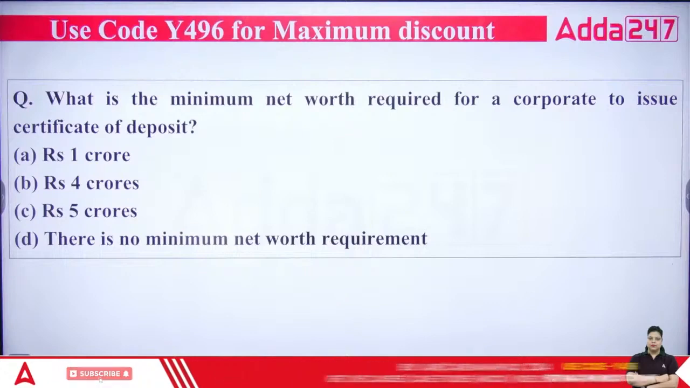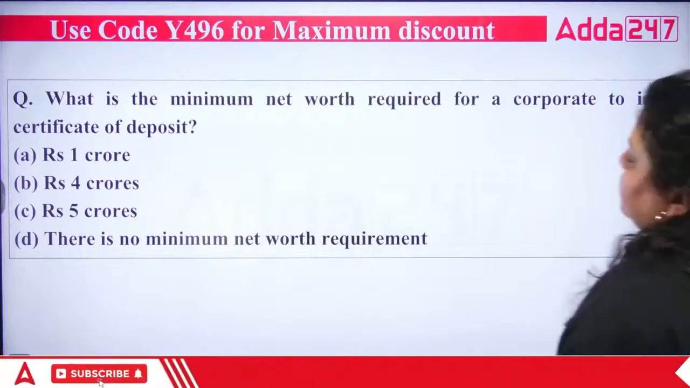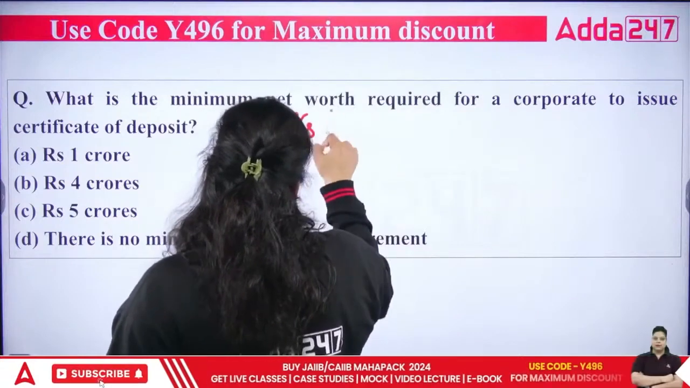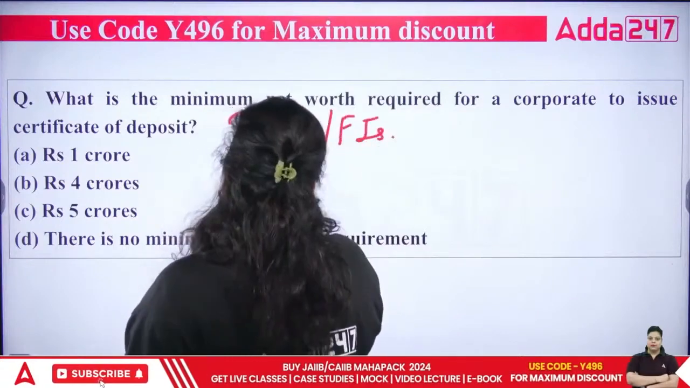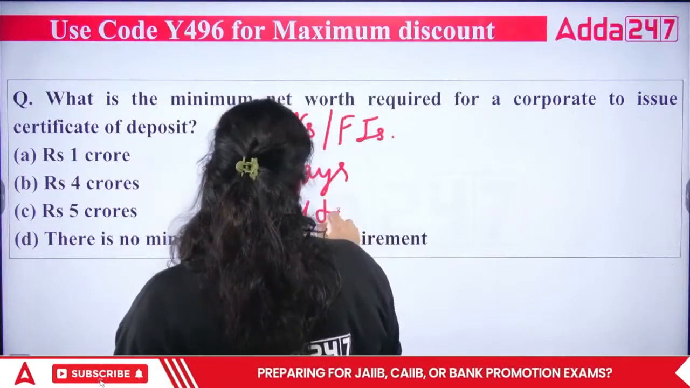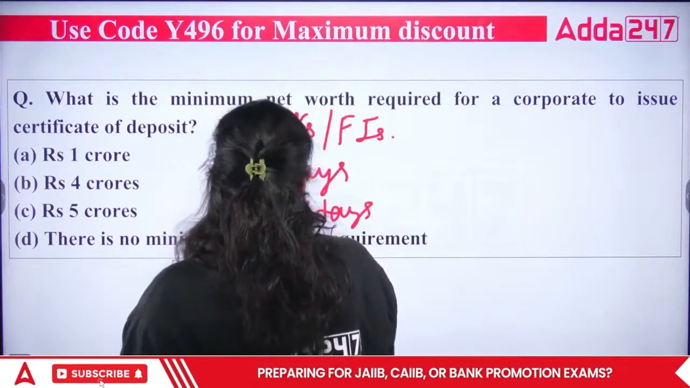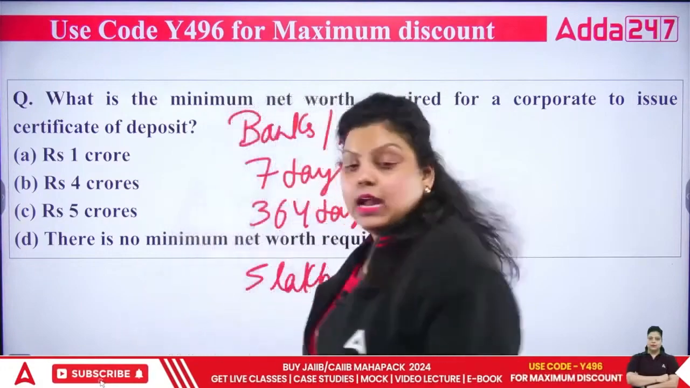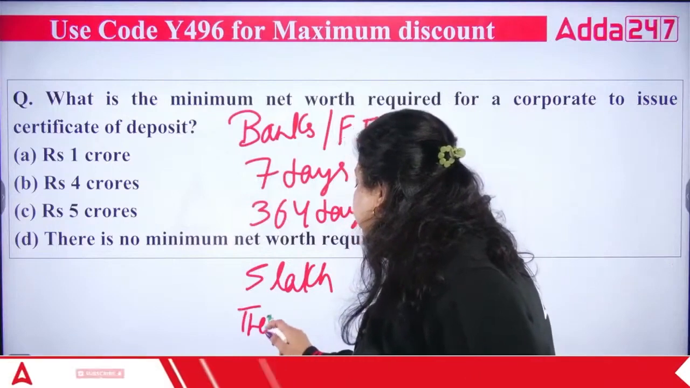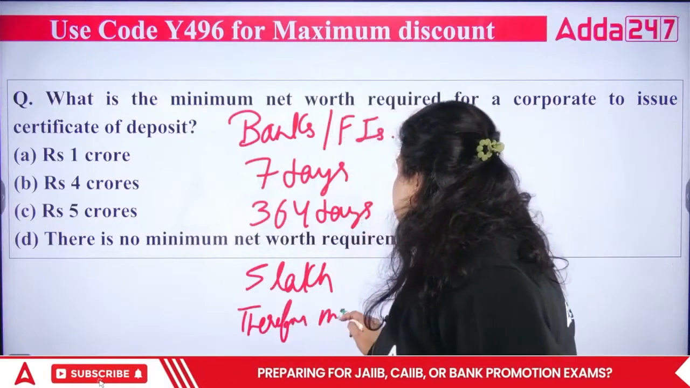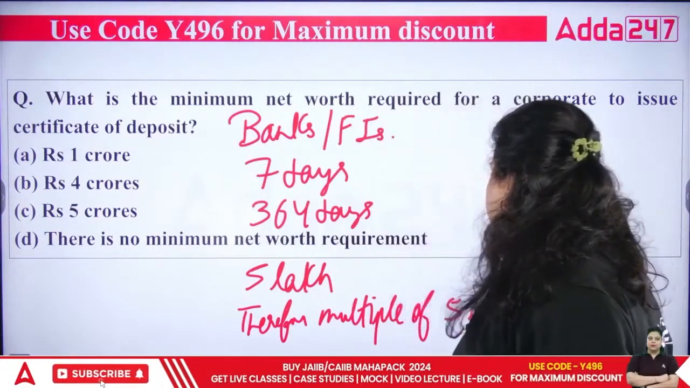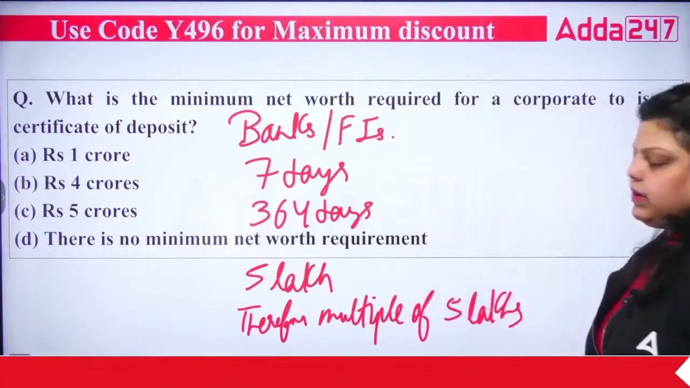So when it comes to the certificate of deposit, first of all, it is issued by banks or financial institutions for the minimum period of 7 days and the maximum period of 364 days. The amount of certificate of deposit that can be issued is 5 lakh, and if you want to issue more than that, it should be a multiple of 5 lakhs.